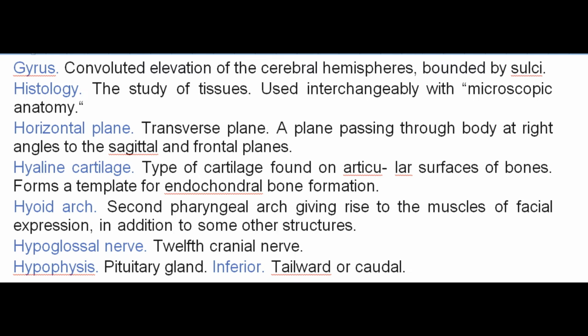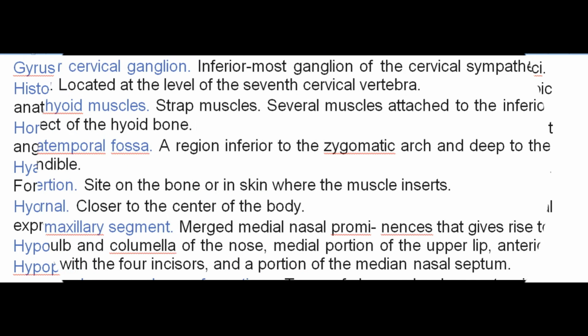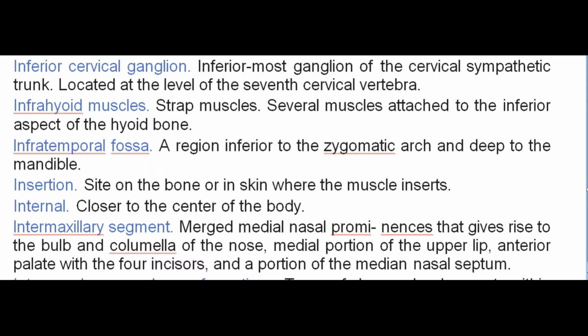Hyoid arch. Second pharyngeal arch giving rise to the muscles of facial expression, in addition to some other structures. Hypoglossal nerve. 12th cranial nerve. Hypophysis. Pituitary gland. Inferior. Tailward or caudal. Inferior cervical ganglion.